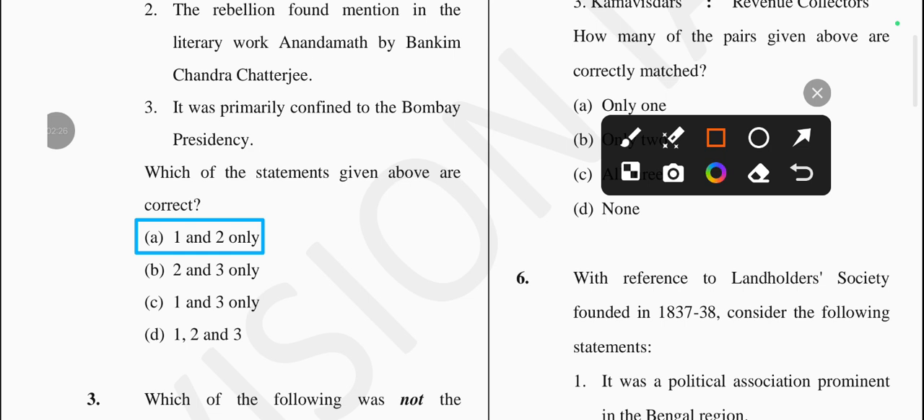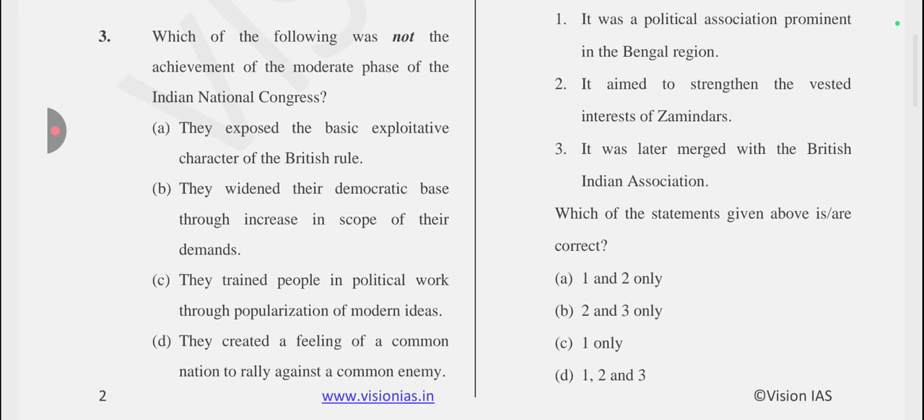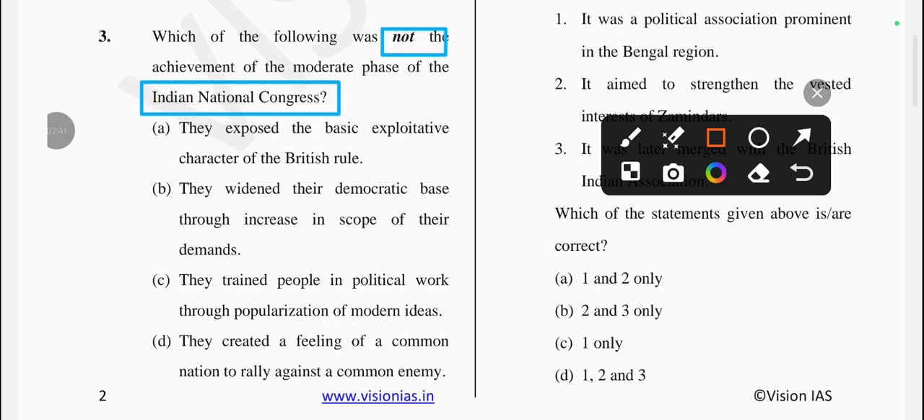Okay, let's come to the next question, which is which of the following was not achieved of the moderate phase of Indian National Congress. Okay, so there is not achieved पूछ रहा है related to the INC. Okay, so first one is, let's see the statement. They exposed the basic exploitative character of the British rule. Yes, it's done by the INC. And another one is in the moderate phase.